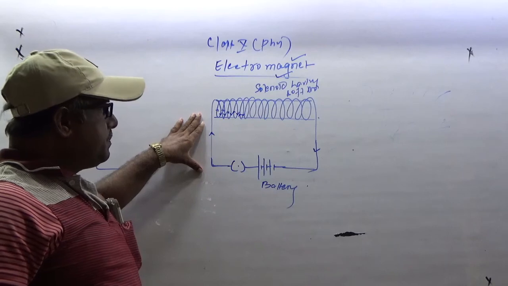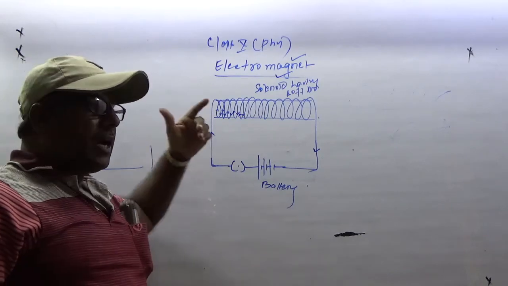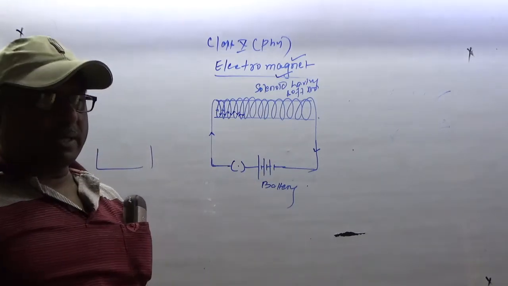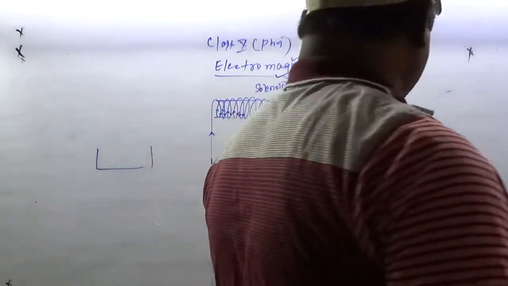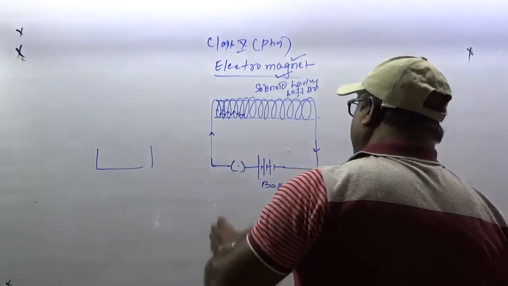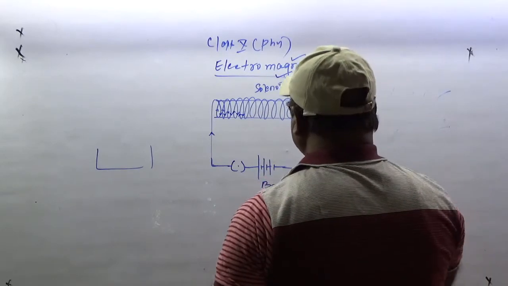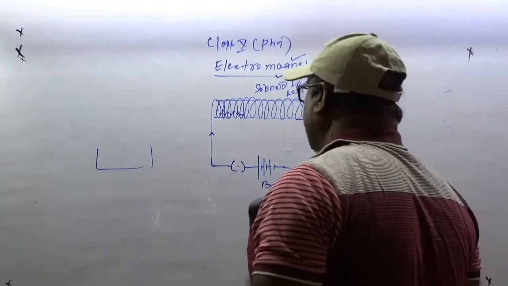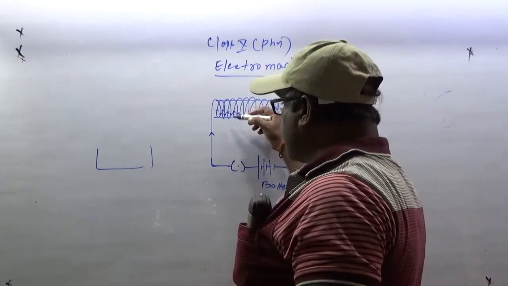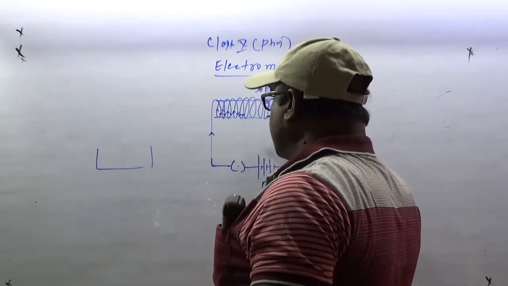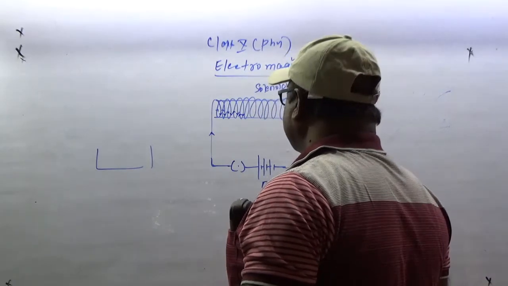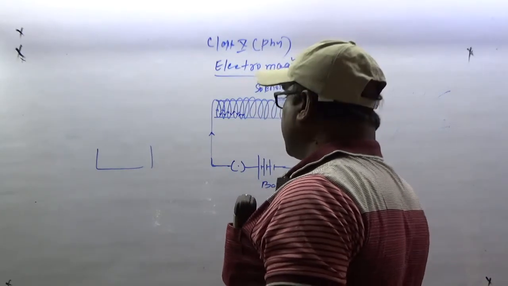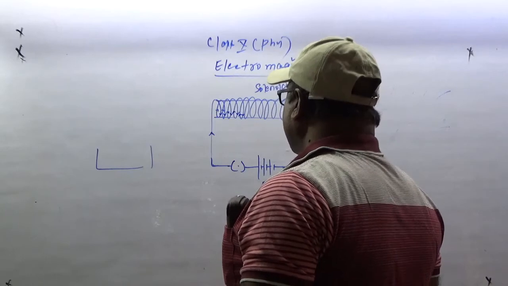But I want to increase the strength of the electromagnet. Why do we keep the soft iron? It becomes the magnet. ये soft iron हम लोग क्यों रख देते हैं? And what is the purpose of these turns of the insulated copper wire? ठीक है ना? तो ये हम लोग एक-एक करके डिस्कस करेंगे।